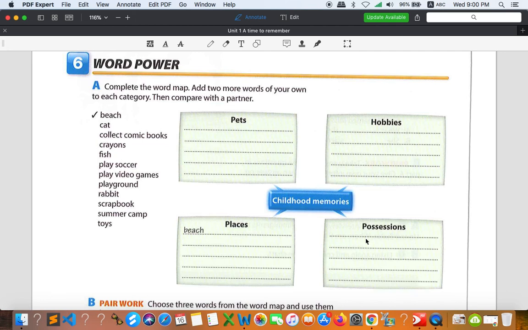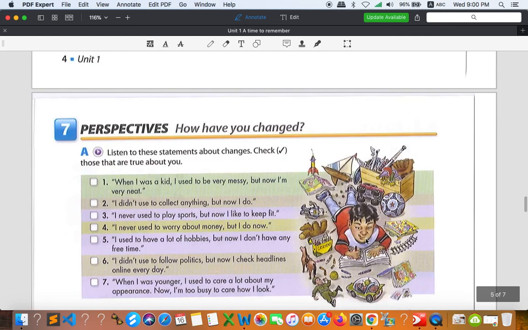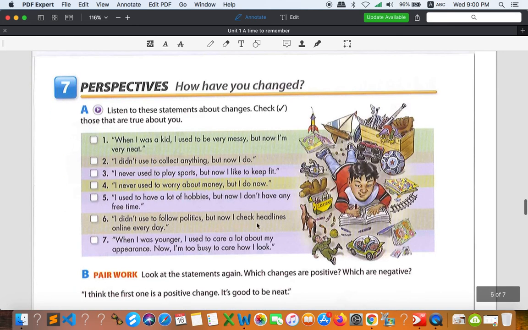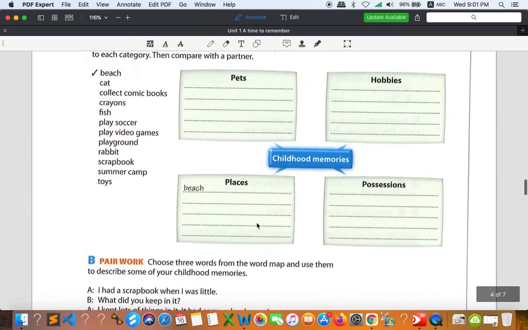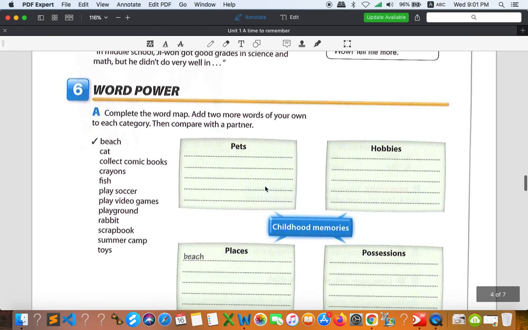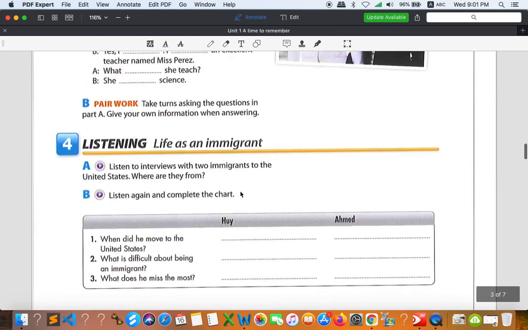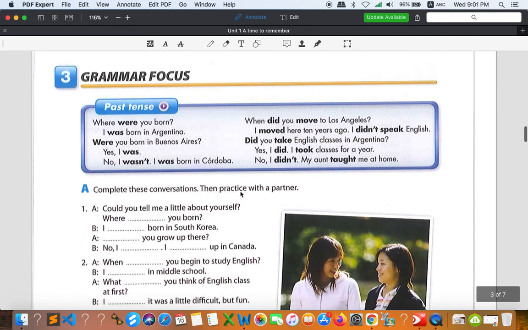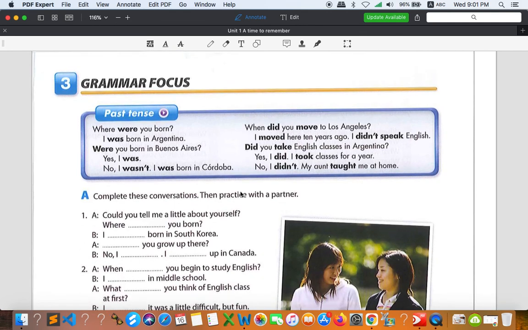All right, so I think that's it for today, and tomorrow I will move on to the next activity, which is number 7. If you have any questions, everyone, about this or the grammar point, especially the past simple right here, you can leave me a question in our Telegram group chat, and I will answer your questions.